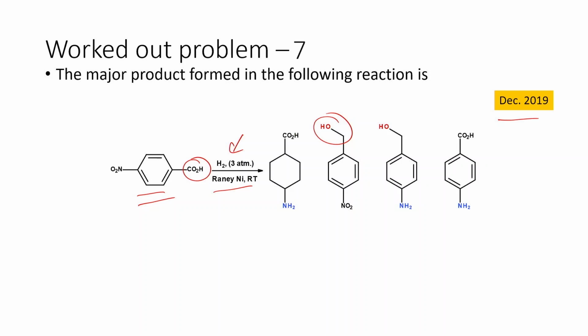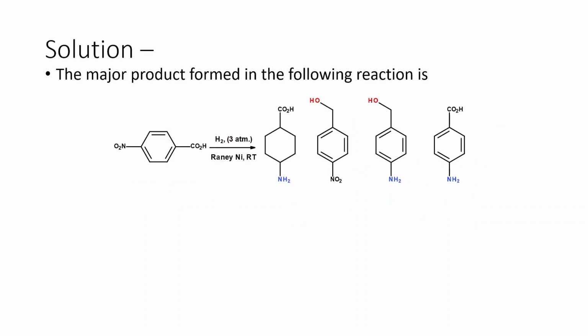The carboxylic acid is converted to the primary alcohol. In the other case, the nitro group is converted into an amino group. The first one also has the nitro group converted to the amino group, and in the last one, only the nitro group is converted. Rest of the things remain the same. So we are going to see which one will reduce, which product the Raney nickel will give.